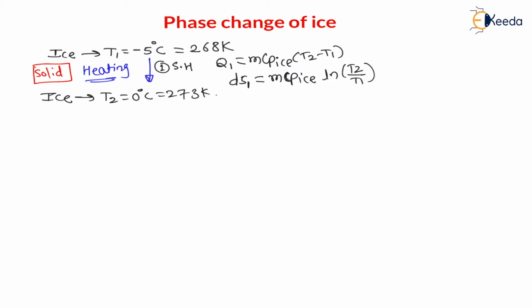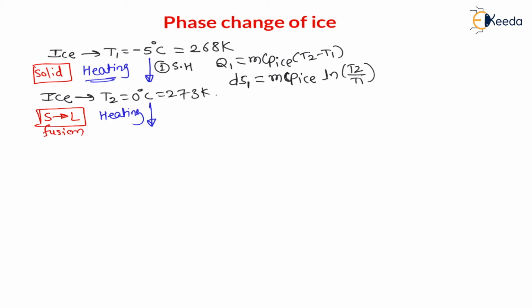Now, my dear students, once the ice reaches 0 degree Celsius, then on heating, the ice will convert into water. That means there is a phase change. Now again, if I go on heating, during this heating the solid is converting into liquid. Therefore, solid to liquid, there is a fusion, right? Solid to liquid phase change is called fusion.